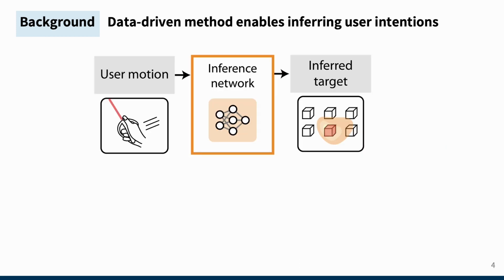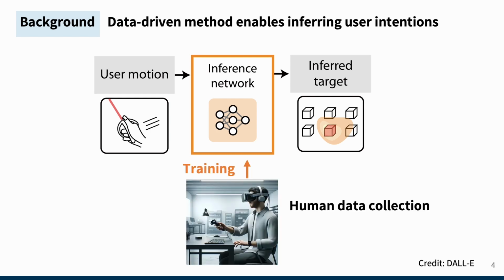One of the practical solutions utilizes user movement to infer the user's intention and correct the user's imprecise input. This can be achieved through a neural network model trained in a supervised manner with a human dataset. However, this involves the expensive process of collecting training datasets from human users.